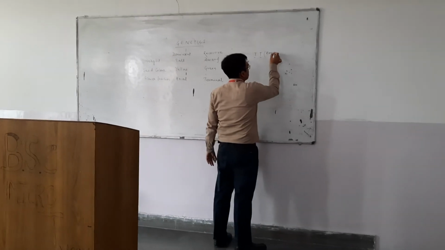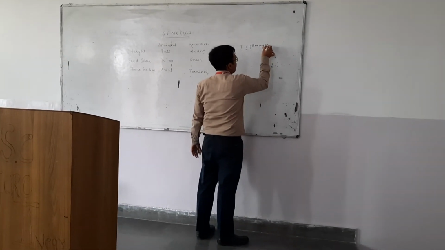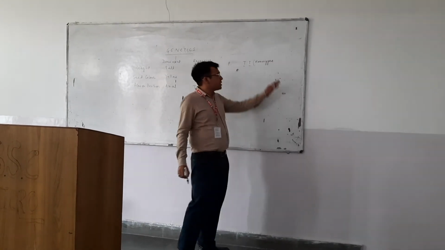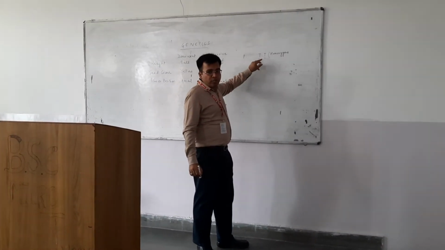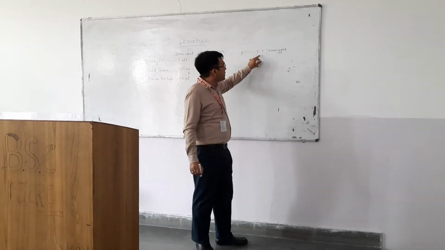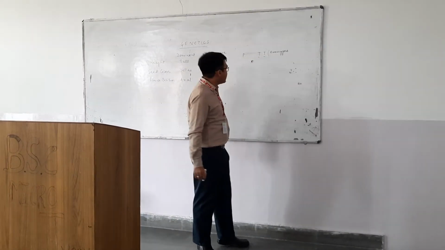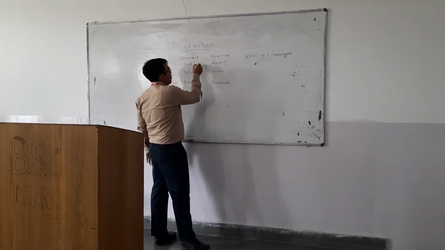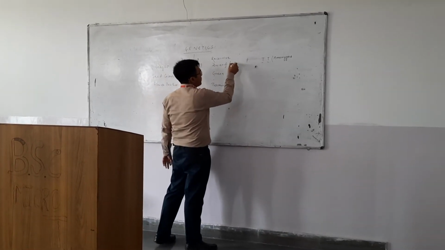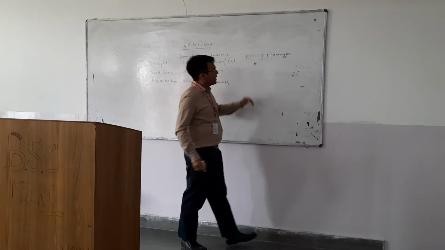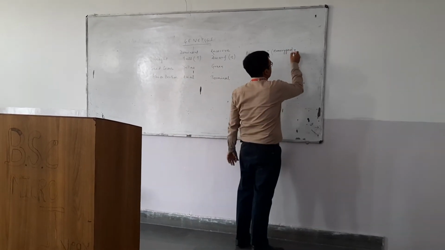Why is it homozygous? Homo means same, and zygous means the individual having the trait. So this particular organism has the same kind of alleles, that is capital T and capital T. That is the gene or the allele for tallness. The other one was represented as small t. So the dominant one was taken as capital T, and the other one was taken as small t.